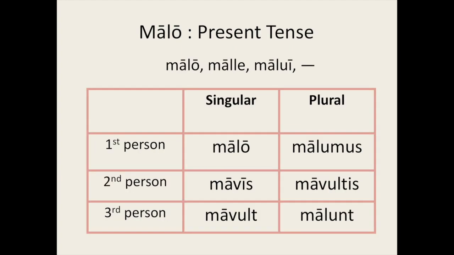Let's conjugate the verb. Malo, I prefer. Mavis, you singular prefer. Mavult, he, she, it prefers. Malumus, we prefer. Mavultis, you plural prefer. Malunt, they prefer.